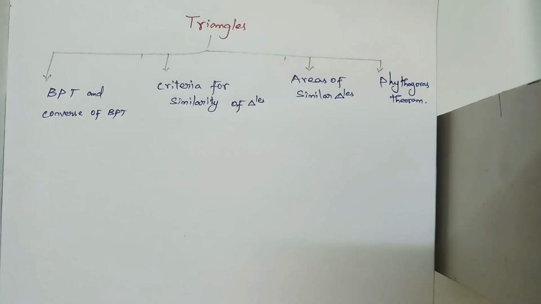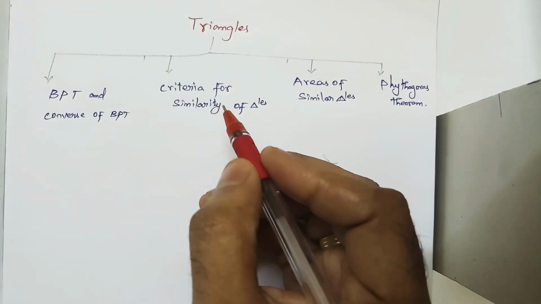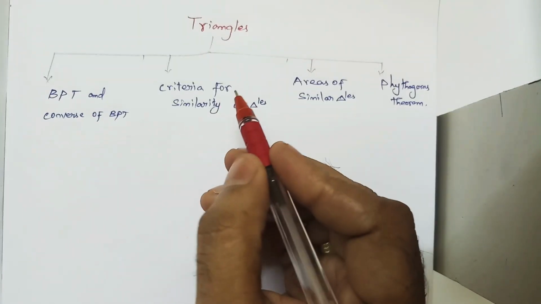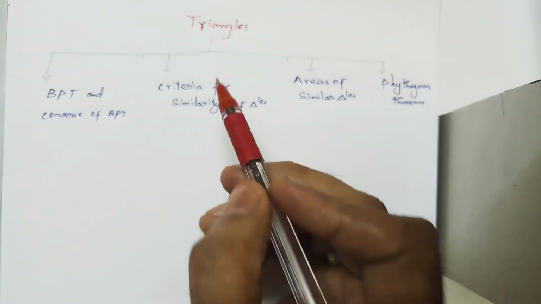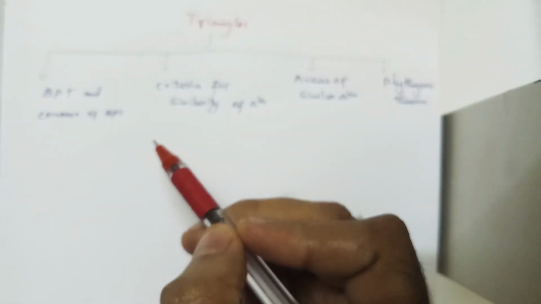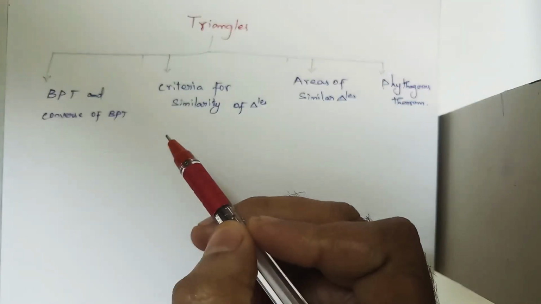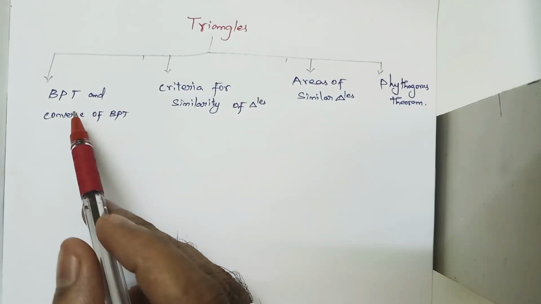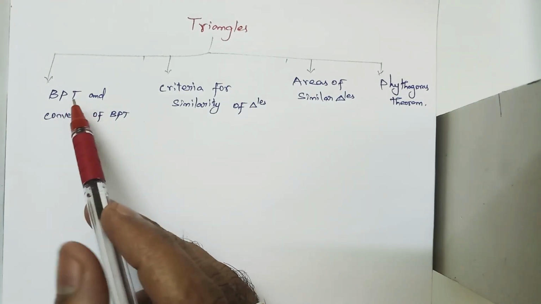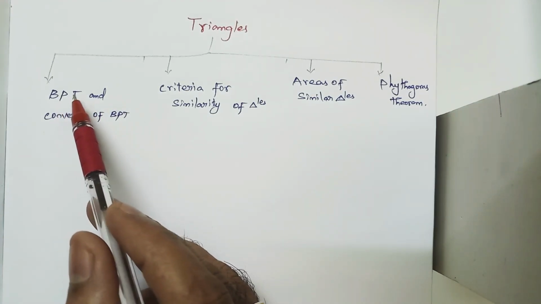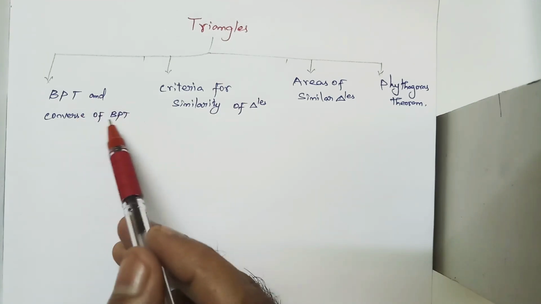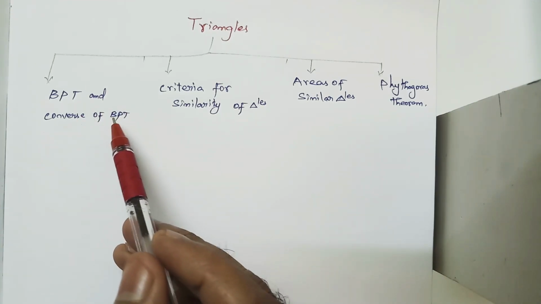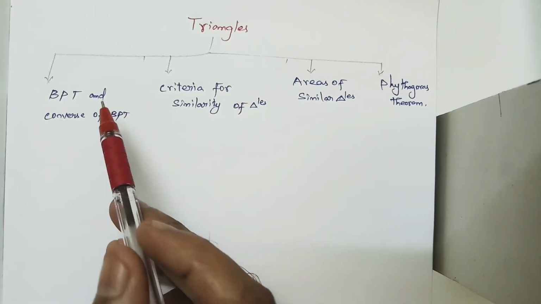Hi students, today we are going to see a new chapter. The name of the chapter is Chapter 6, Triangles. In this chapter, we have four concepts. The first concept is BPT, that is the basic proportionality theorem, and the converse of the basic proportionality theorem.